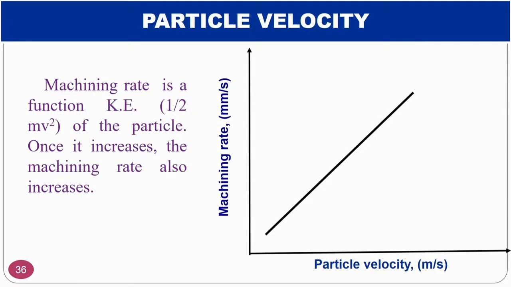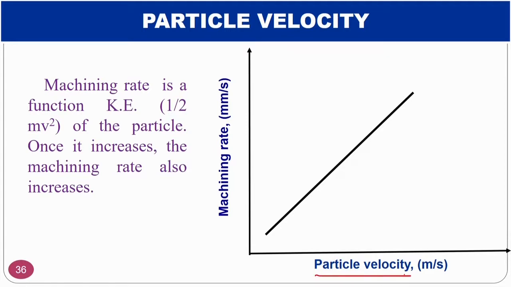So, if you see the particle velocity, if the amplitude is very high, what will happen? The particle will gain more and more velocity. Along with that, you are sending the abrasive particle through the nozzle with some pressure also. So, these all play a major role in increasing the particle velocity.